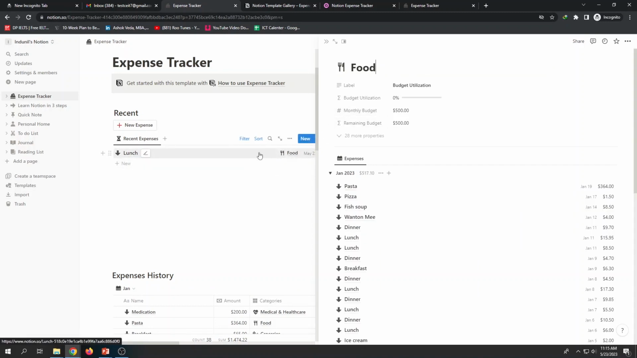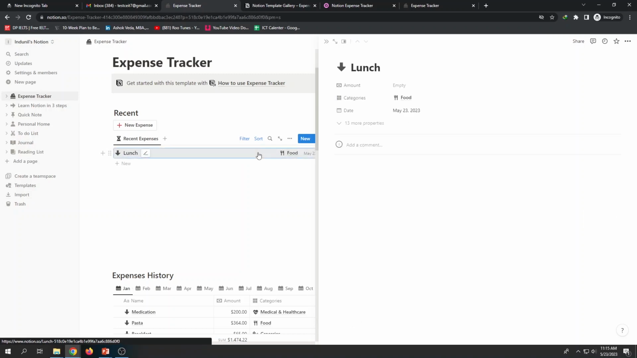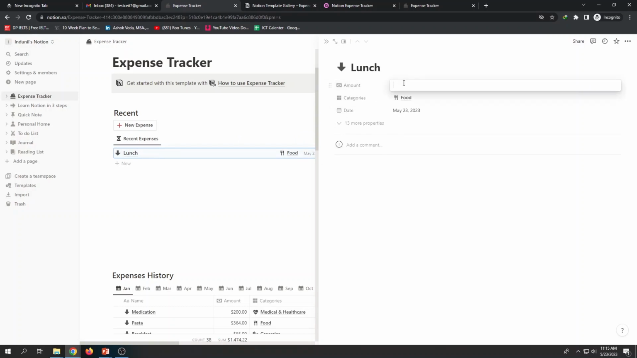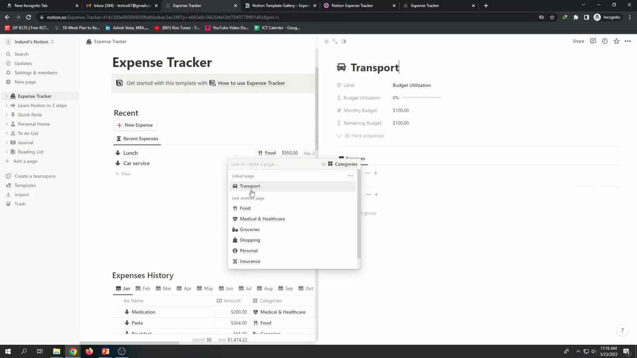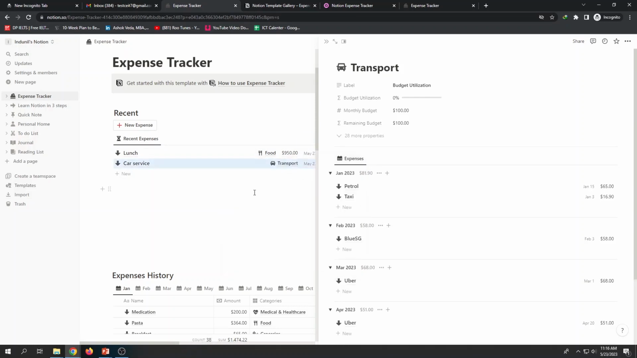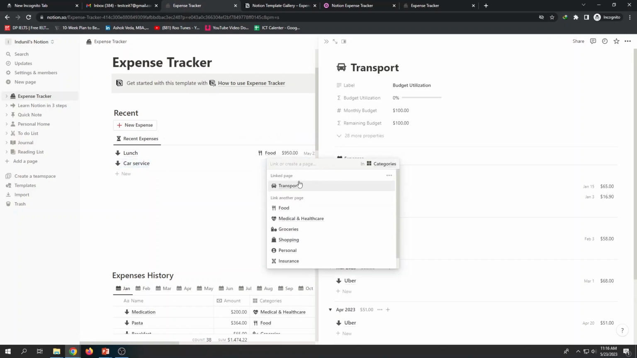And then if I go further, now this is my expense, where can I apply it? If I click on that, here this is going to be the detailed view. Amount: I can say that I spent around 950 rupees on my lunch. I just put it. Then another one, say car service. I serviced my vehicle. Then I may put that under the category transport. Okay, it's transport.